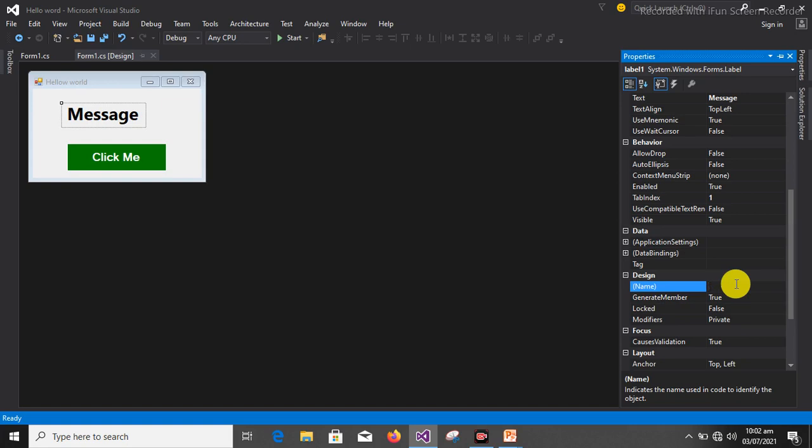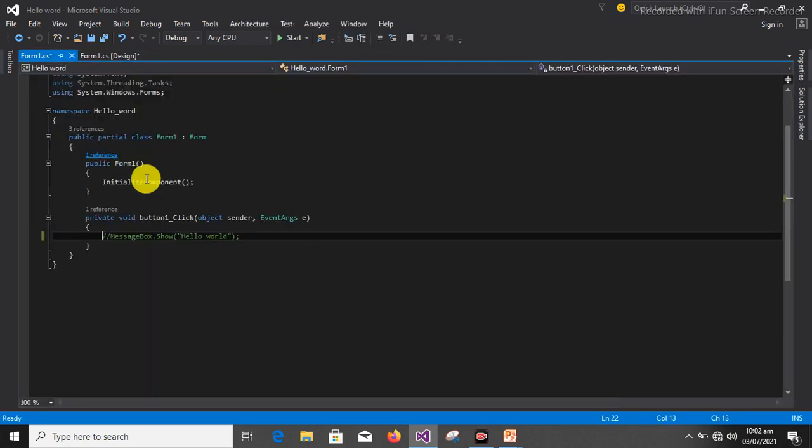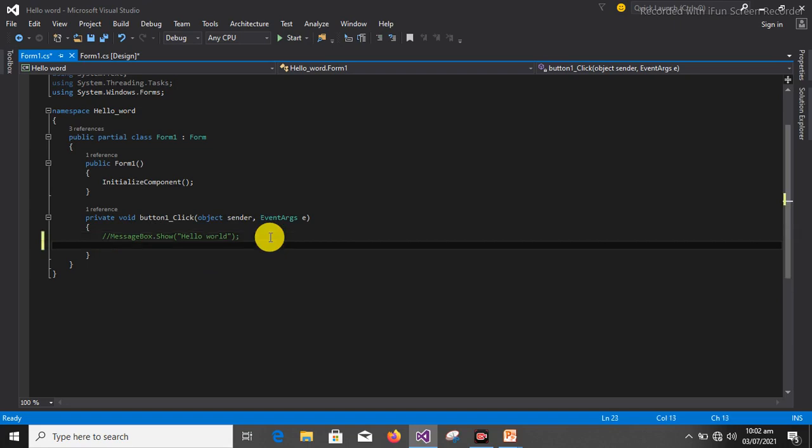So we have name, and the name of the label is called, let's call it message or MSG. Let's call it TST MSG. I normally use TST so that I know I'm working with test. TST MSG. So now if I should come here and type TST MSG, see, it's going to come out. So you enter or you press space bar, TST MSG dot.